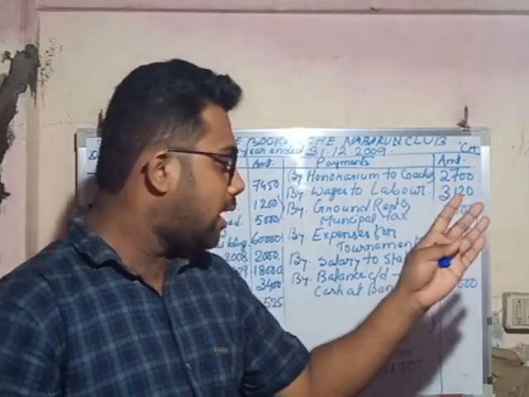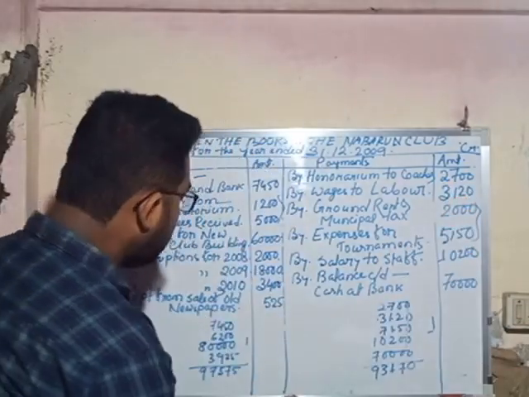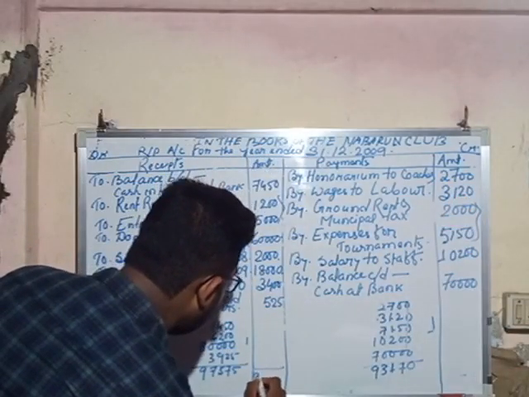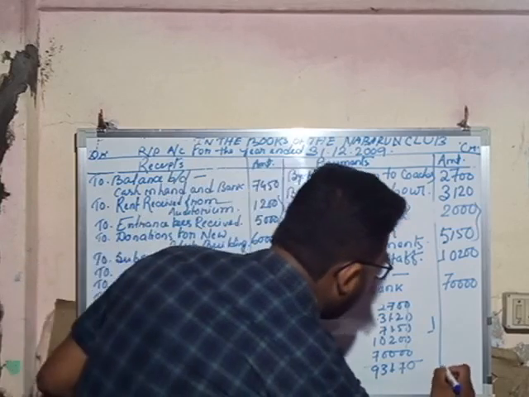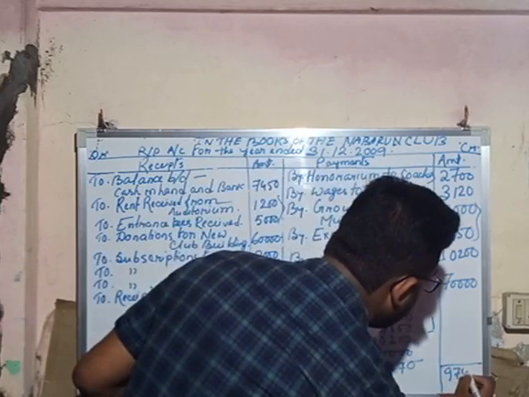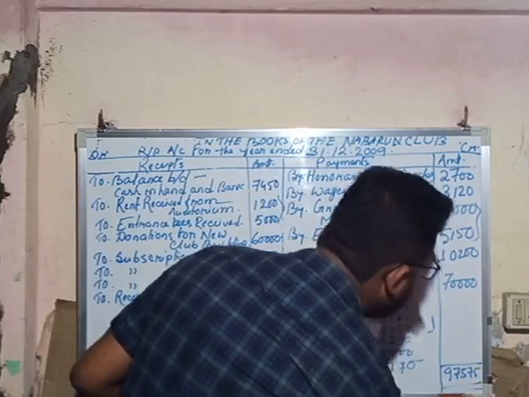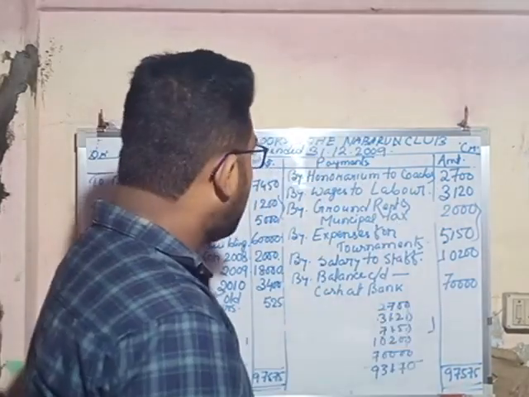So whatever is the highest balance, we have to write in both sides, that is 97575, 97575. So we find the difference in the payment side.